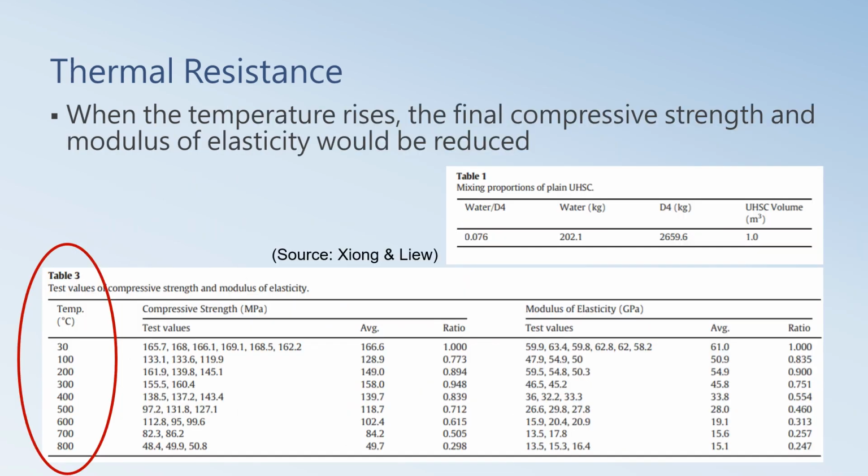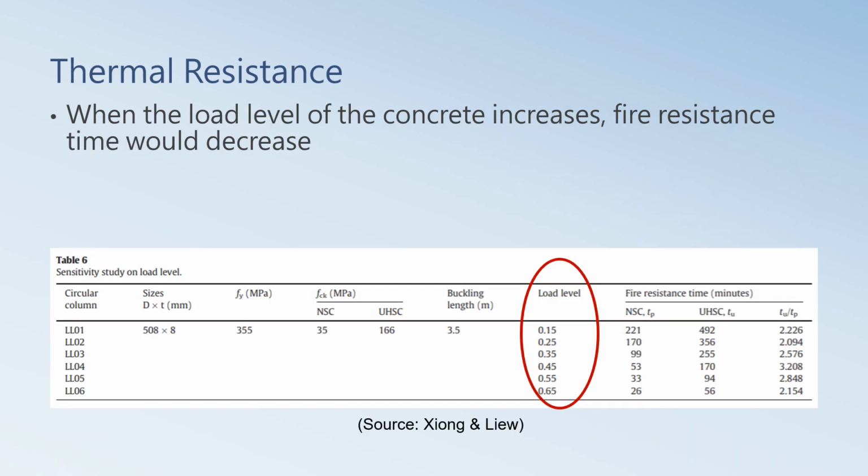There are several elements that may affect the thermal resistance of concrete. The table below shows that when the temperature rises, the final compressive strength and modulus of elasticity are reduced. We also found that when the load level of concrete increased, fire resistance time would decrease. By comparing with NSC, normal strength concrete, the fire resistance time of UHSC is more than 2 times that of NSC.